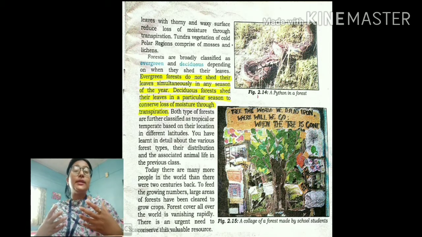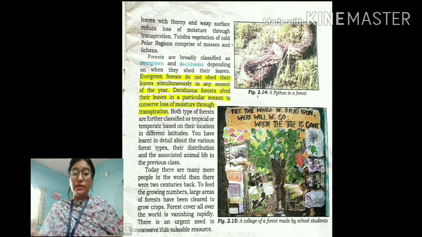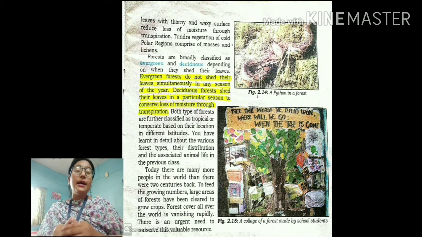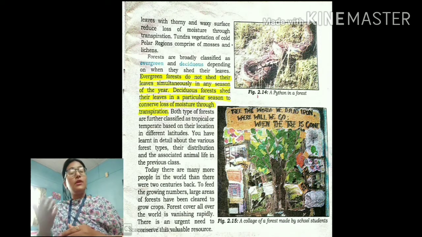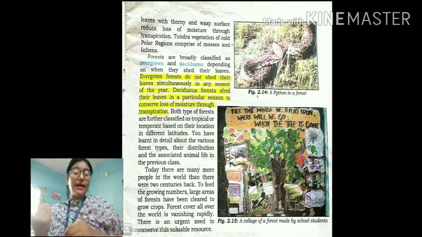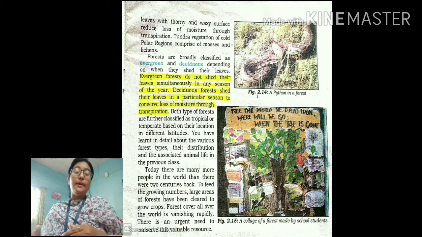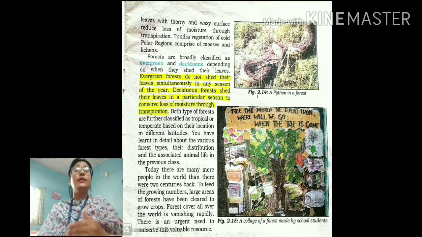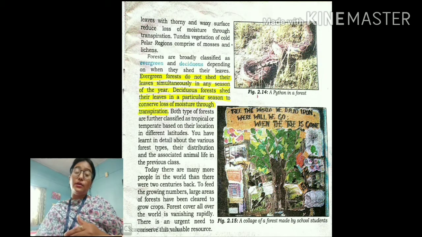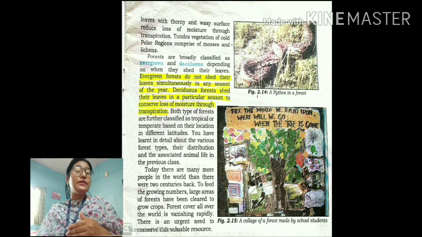More population means higher demand for houses, agriculture and industries. So as a result, trees are being cut down. If we look back 20 years, there were lots of forests, but now there are hardly any left, because most of the forests are being cleared for construction, be it of houses or industries, or for agricultural purposes. So as a result, our natural vegetation is on the verge of extinction.